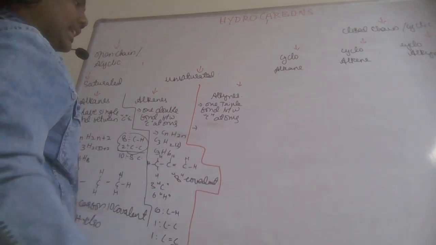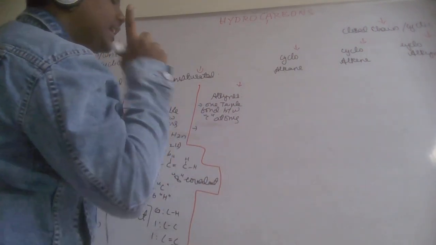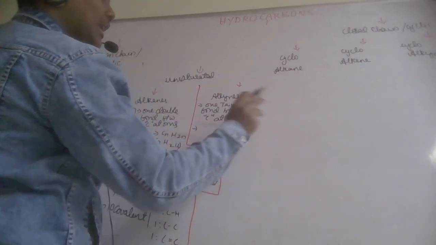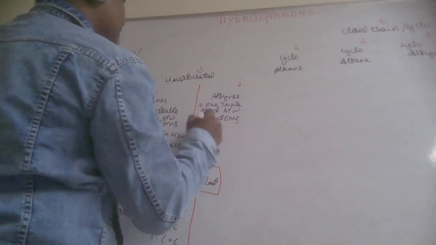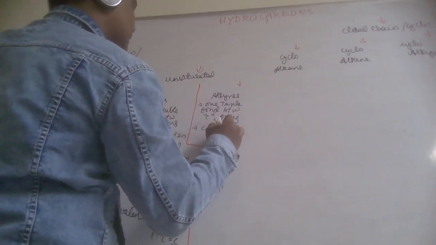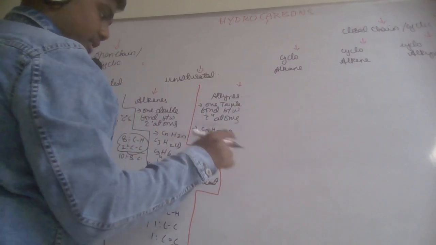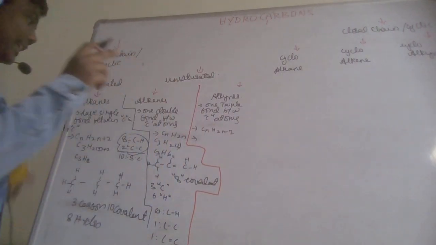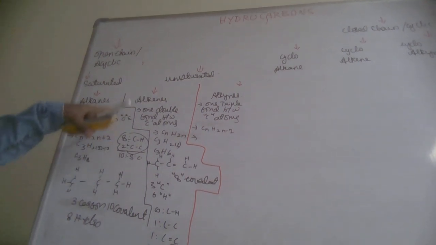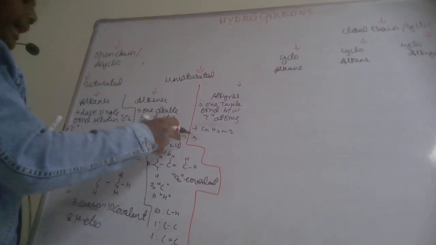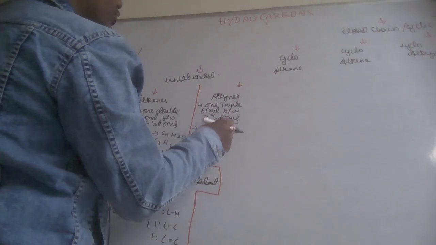So alkynes means what? We will be having only one triple bond between a carbon and a carbon atom. The general formula for this would be CnH2n minus 2. Now alkanes is CnH2n plus 2, alkenes is CnH2n, alkynes is CnH2n minus 2.